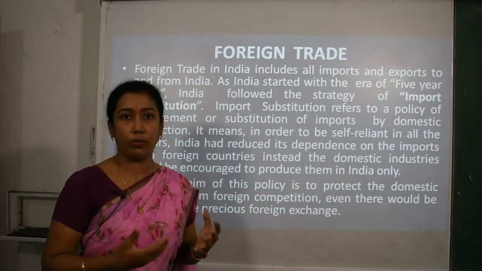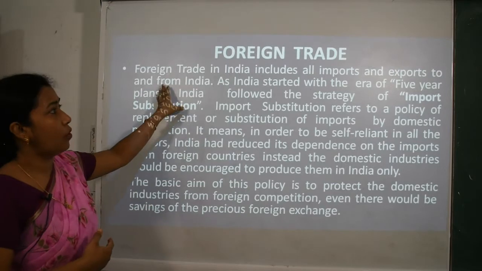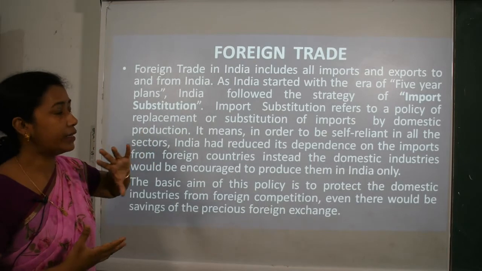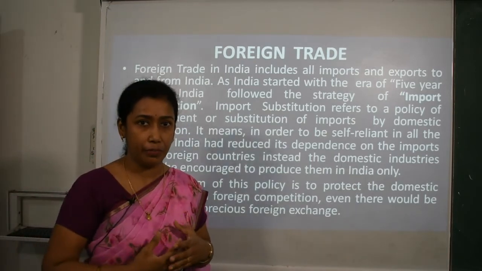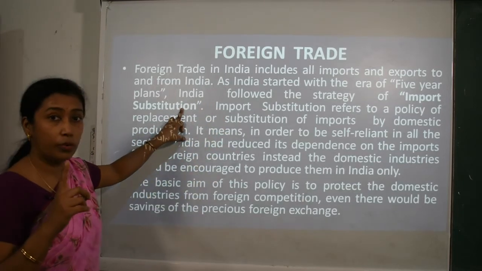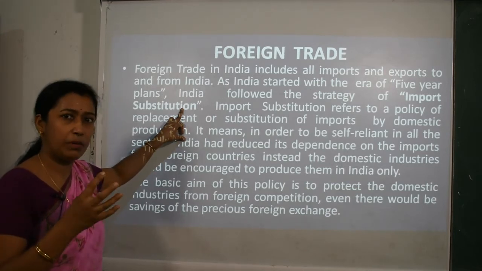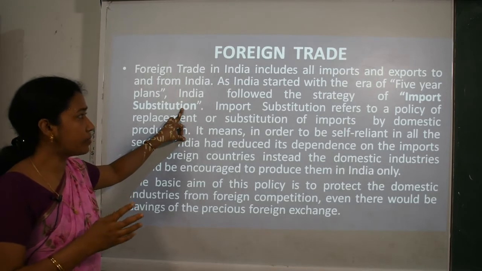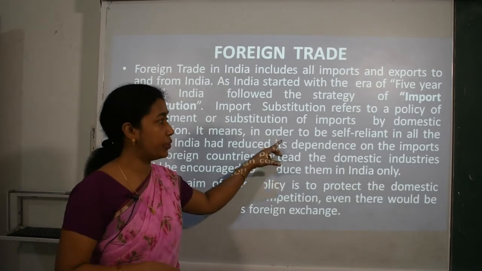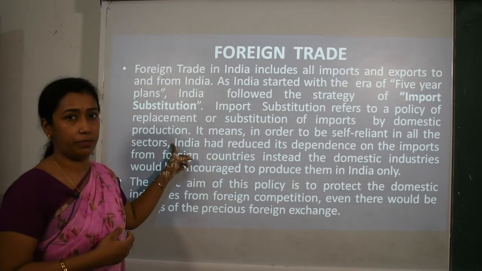Now next is foreign trade. What was the condition of foreign trade? When we say foreign trade, means international trade. It includes all imports and exports to and from India. So India started with the era of 5-year plannings. Okay. So they followed this strategy with one more policy, that was import substitution policy. When we say substitute, means a similar kind of thing. Okay. So import substitution policy basically refers to a policy of replacement or substitution of imports by domestic production.